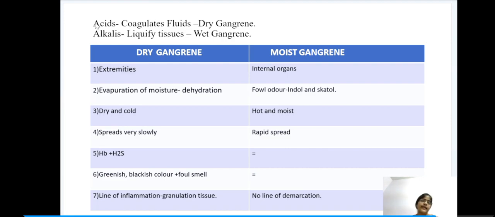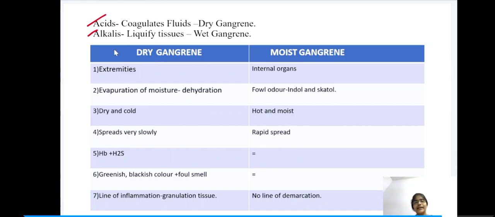Again we have two important points, acids and alkalis. The acids coagulate the fluids, so they result in dry gangrene. But alkalis cause liquefaction of the tissues, so they cause wet gangrene. So let us have a look at dry gangrene and moist gangrene. What are the differences between dry gangrene and moist gangrene?